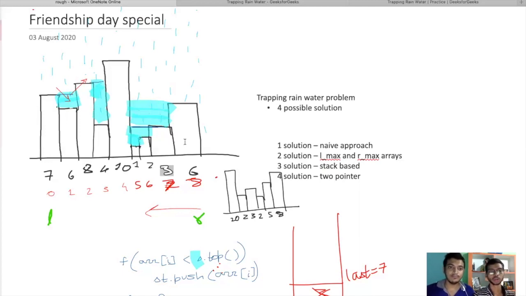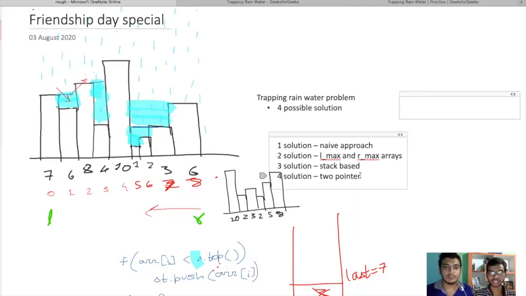Okay, so our pointer is at 7, so we change our pointer. Which pointer? The pointer from the right, so we shift the pointer to the next element. Now we'll store that particular value, like we store 6 in a variable, and 7 is also in a variable. We check if the element is smaller or greater. If the element is smaller, then we simply subtract the height.